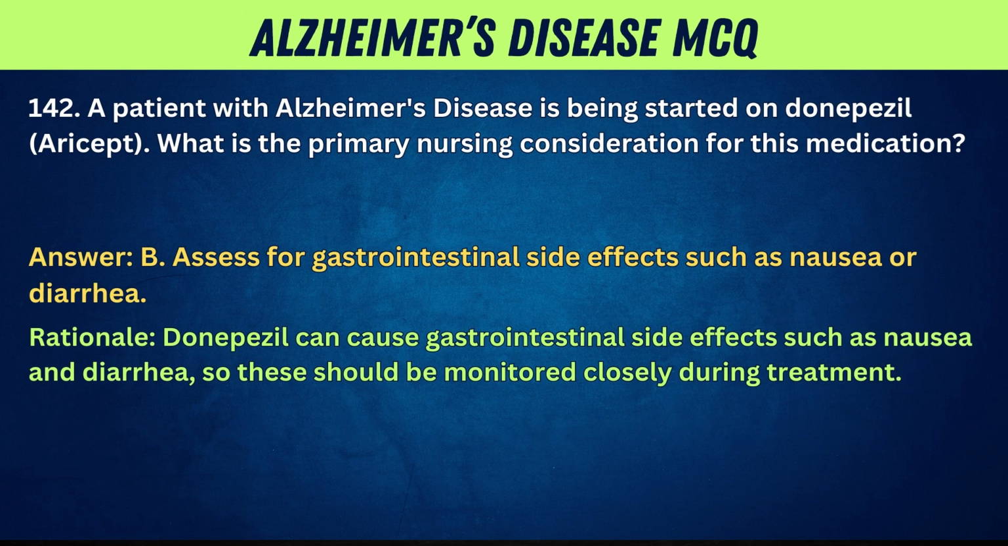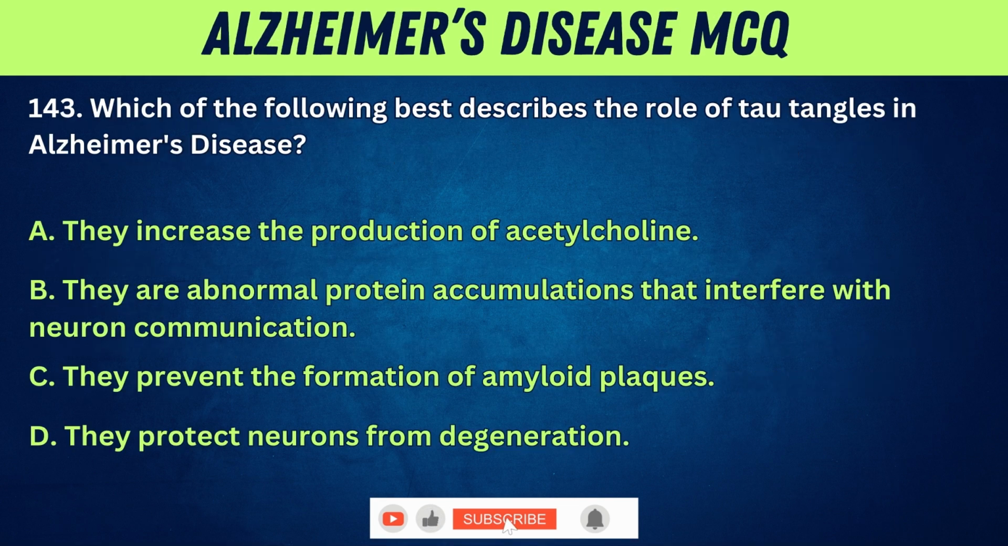Answer. B. Assess for gastrointestinal side effects such as nausea or diarrhea. Rationale. Donepezil can cause gastrointestinal side effects such as nausea and diarrhea, so these should be monitored closely during treatment.